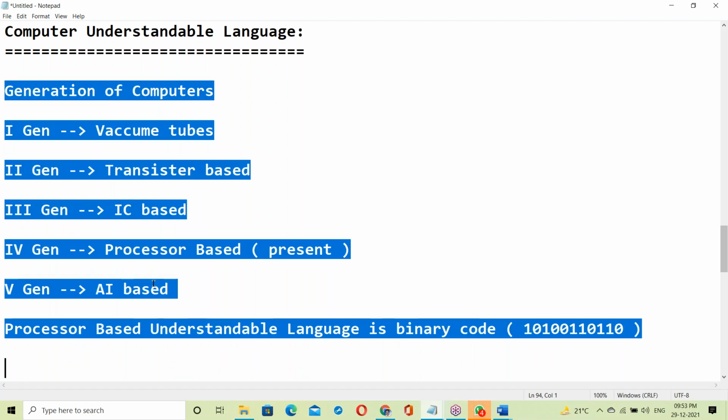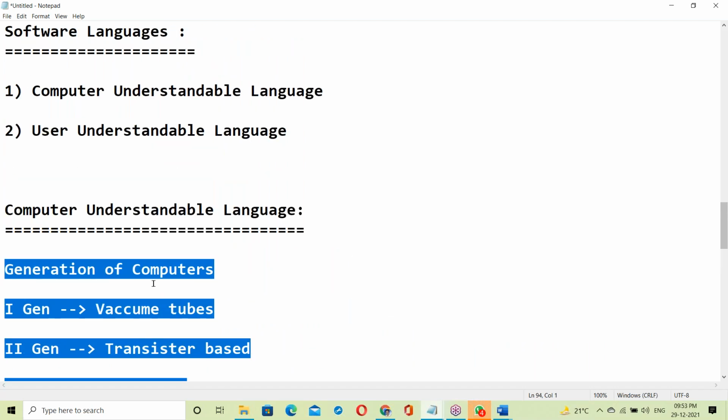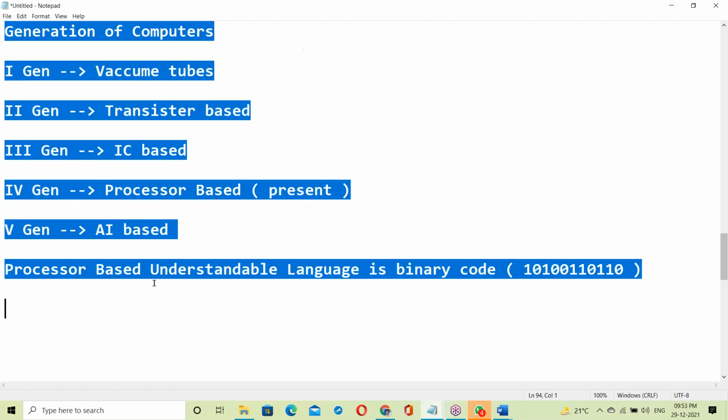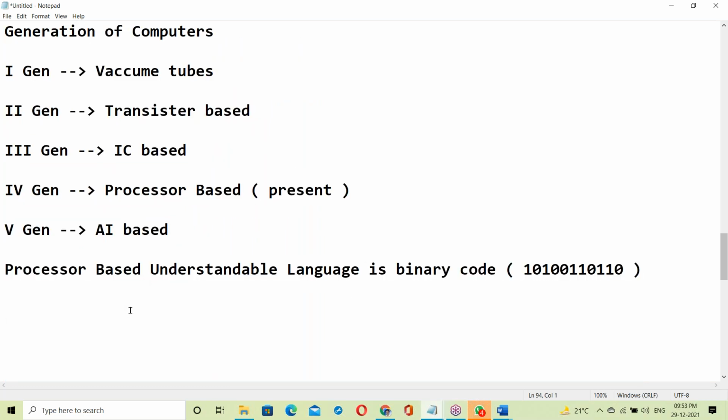I think you guys did not expect this level of basics, right? No one expected this. We started from very scratch, including computer generations.